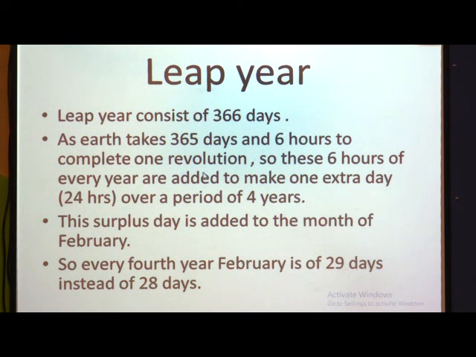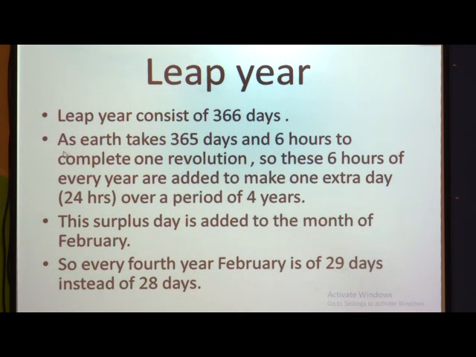Okay. So leap year. Leap year consists of 366 days. How many days does a leap year have? Leap year has 366 days, which occurs once in 4 years. The other 3 years we have 365 days, and this leap year has 366 days.